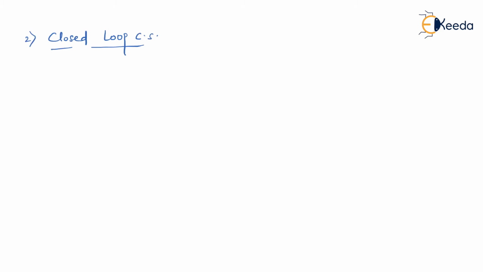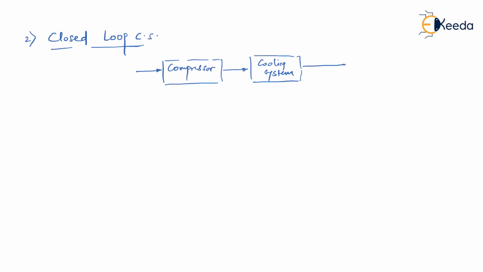So we can take an example of an air conditioner. I would draw the air conditioner system here. An air conditioner consists of the compressor, and then you may have some cooling system here, which is controlled by the compressor, and of course the output is what? A cool temperature. Am I right? So let me define the output of the air conditioner as output temperature.